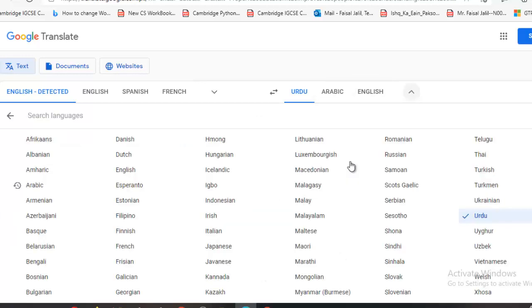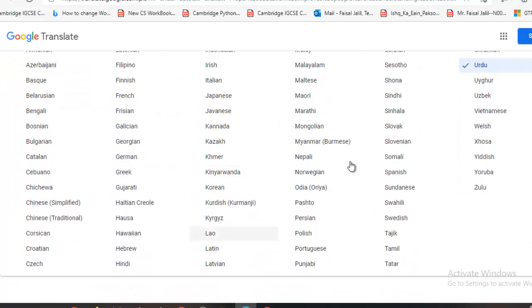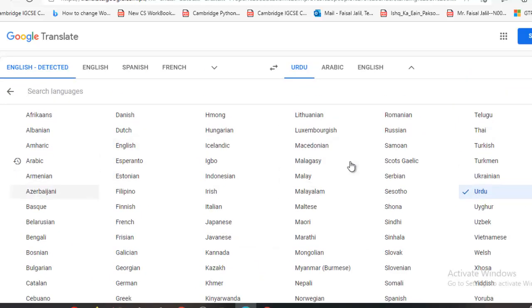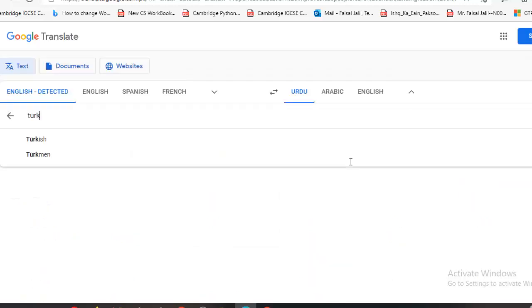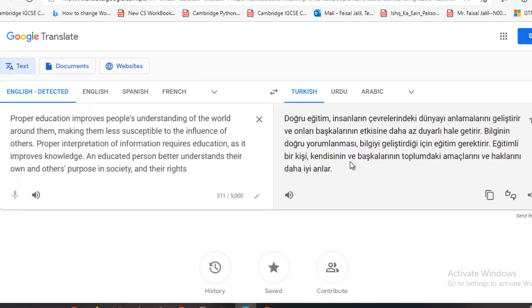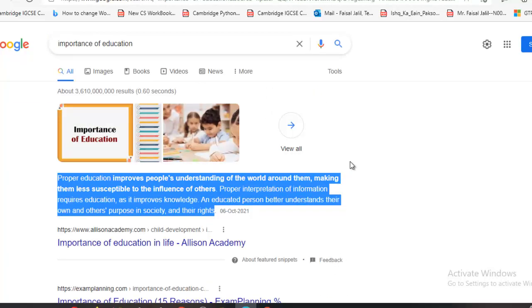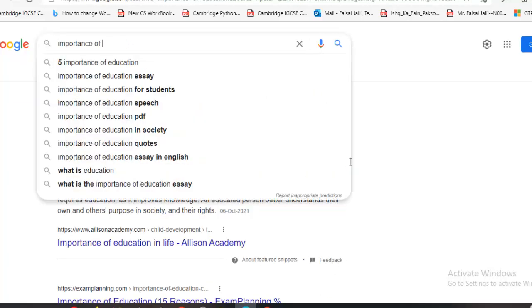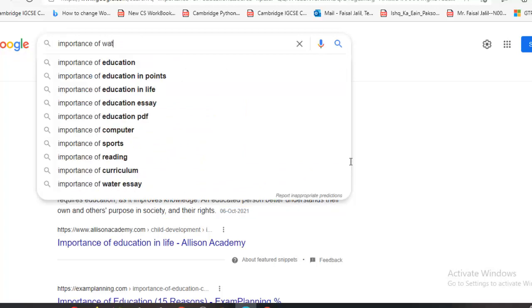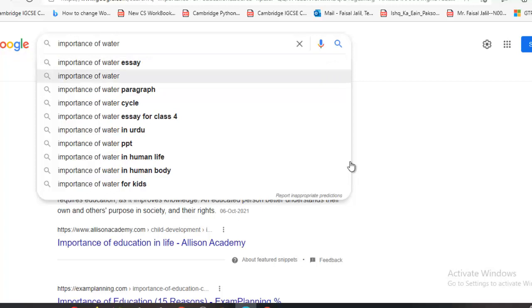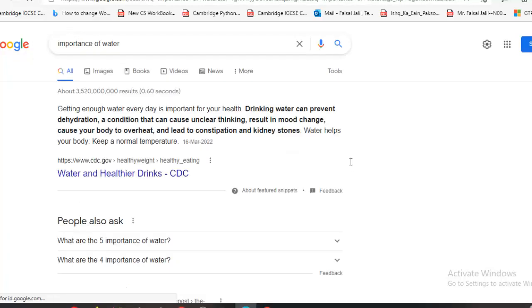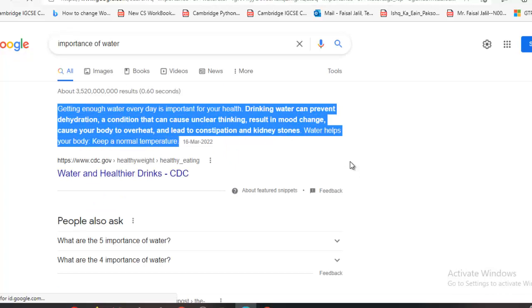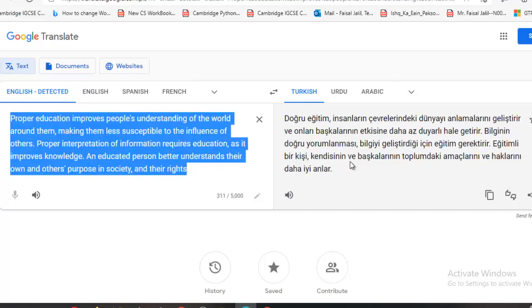Okay, now let me convert it into any other language. Let me select Turkish. Now it is converted into Turkish successfully. Okay, now let me try something else. Now I want to select another text, importance of water. So let me copy this text, right click, copy, and just paste it in the Google Translator over here.